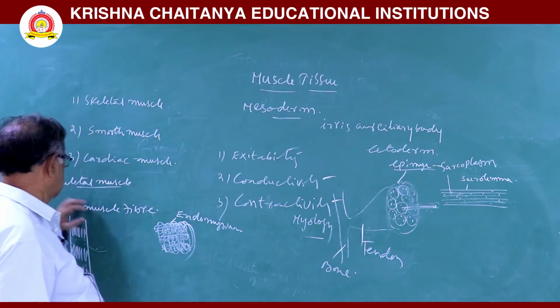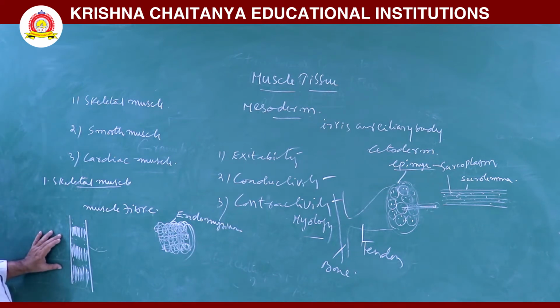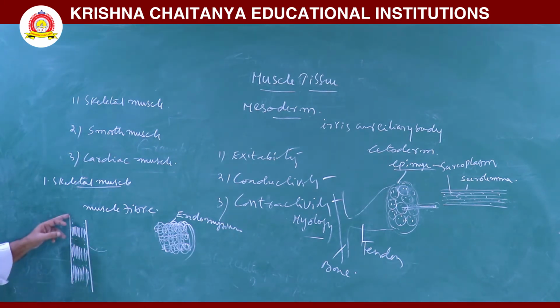Skeletal muscle is a cylindrical structure, multinucleated, with thick and thin filaments arranged regularly and alternately, so the appearance is striped. They are also called striped muscles, and they work under the control of animals, so they are called voluntary muscles. These muscles are innervated by the somatic nervous system.